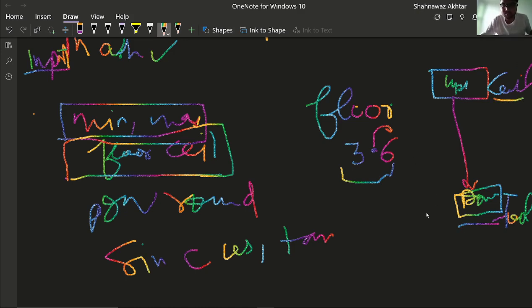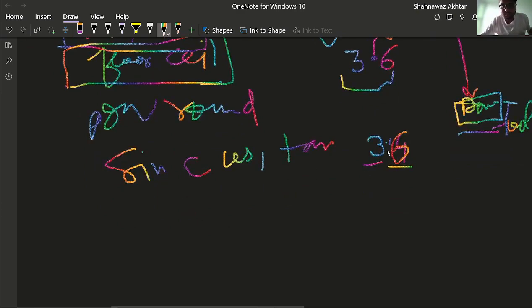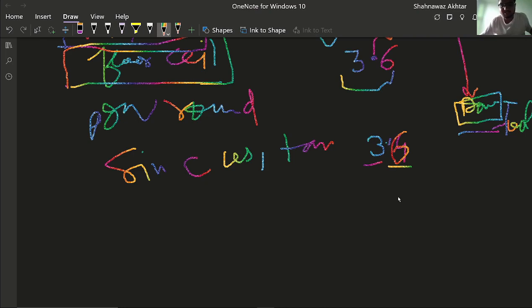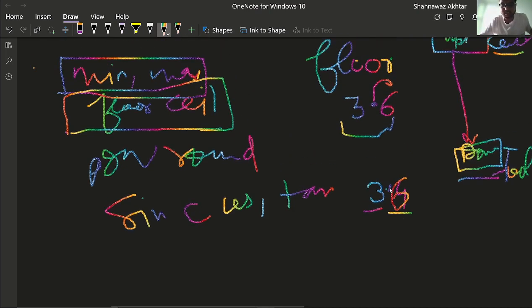How does it increase or decrease? In 3.6, the integer part is 3, and the decimal part is 0.6. In the ceil function, if the integer part is 3 and there is something after the decimal, the whole number is converted to the next integer, that is, 3.6 gets converted to 4.